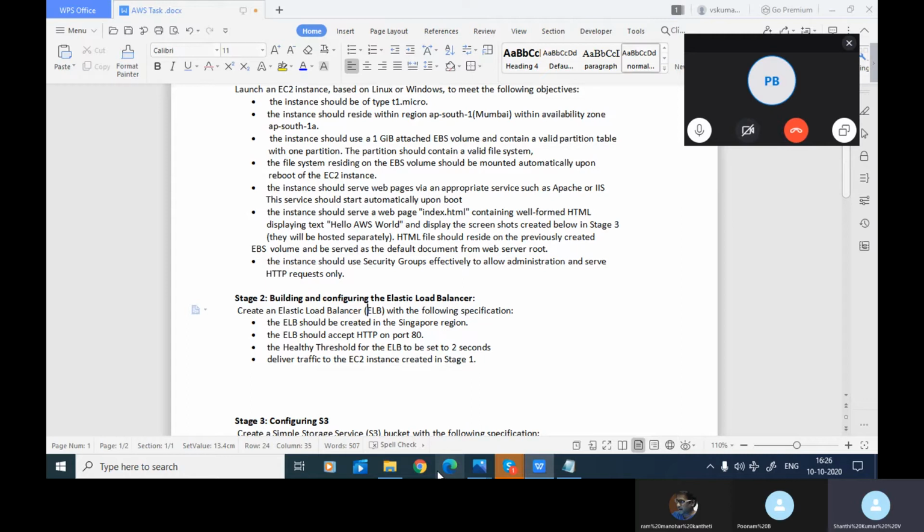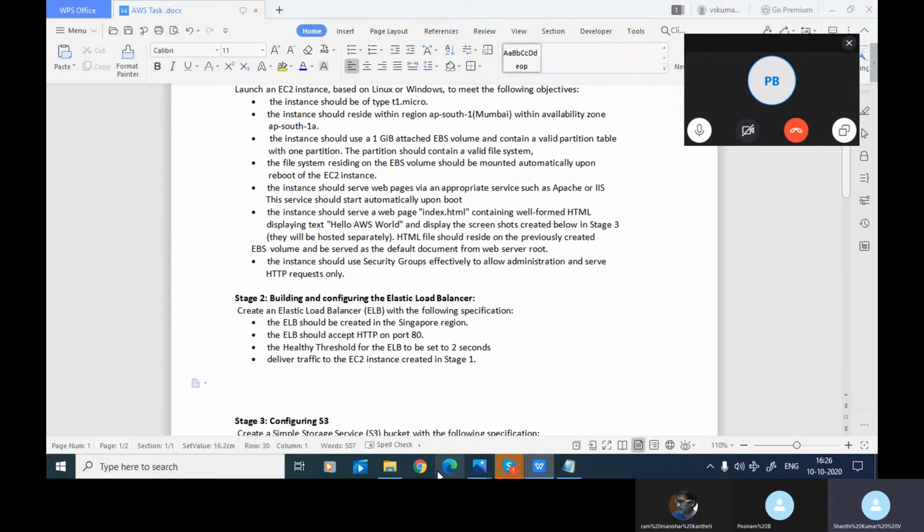Create an ELB with the following specs. The ELB should be created in the Singapore region. The ELB should accept HTTP on port 80. The healthy threshold for the ELB is to be set to 2 seconds. Deliver traffic to the EC2 instance created in stage 1.